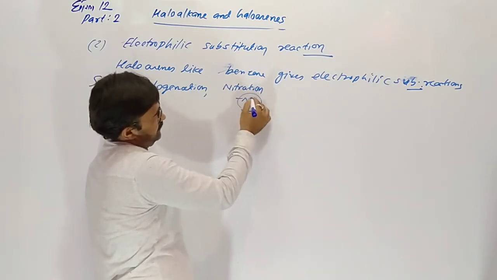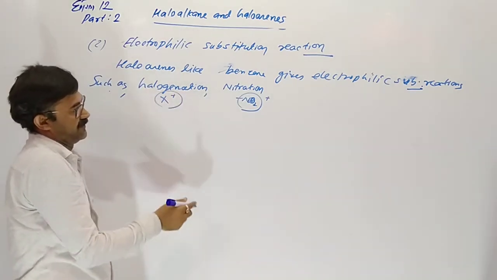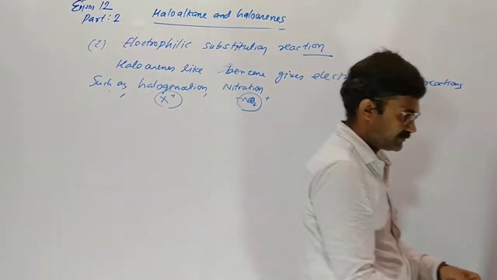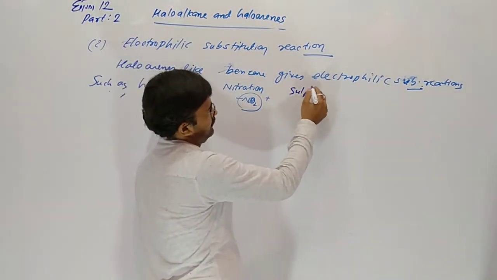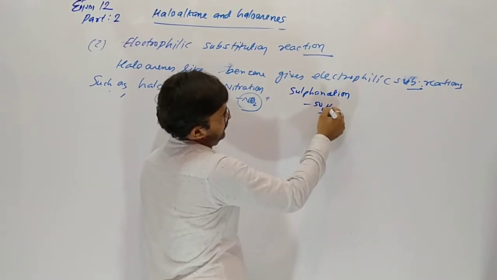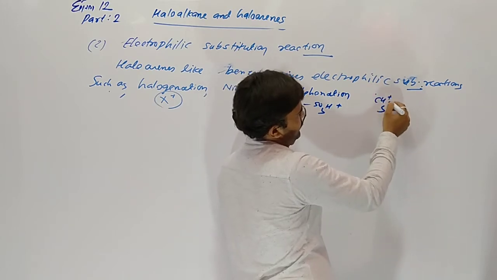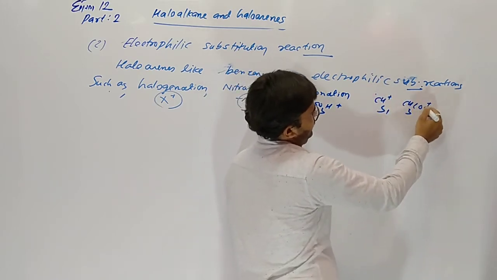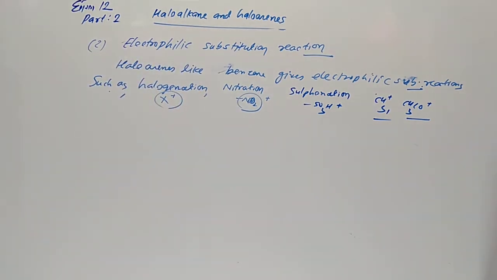Nitration means addition of NO2 group. Halogenation means addition of halogen group. And sulfonation means addition of SO3 group. And Friedel-Crafts alkylation and acylation, addition of alkyl or acyl group.